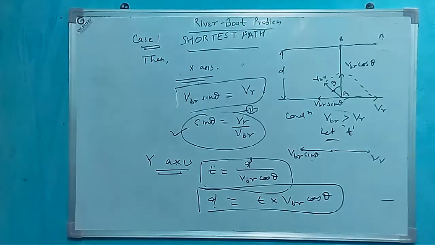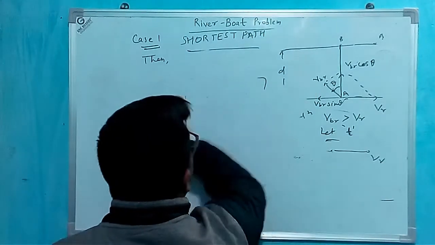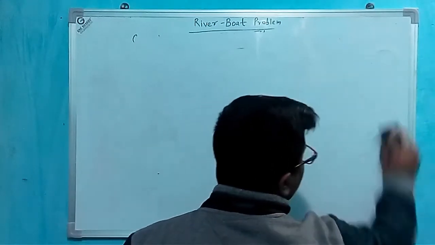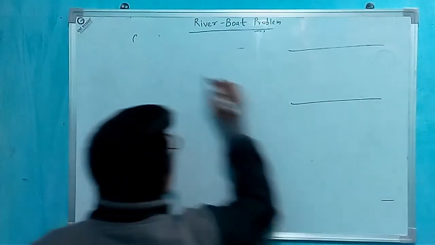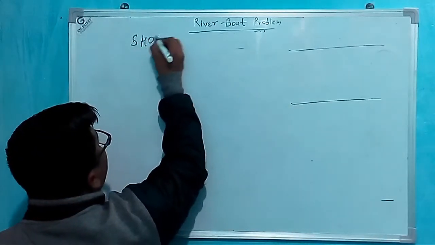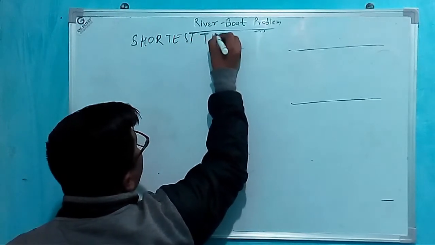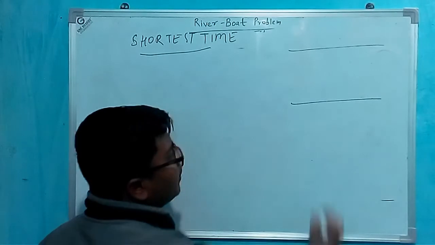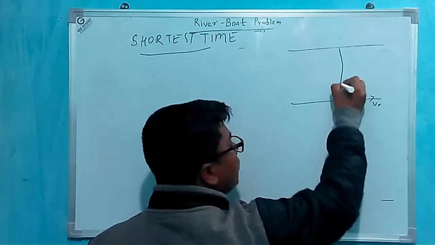Now the another case is shortest time. For shortest time in river boat problem, we have to move in perpendicular direction.